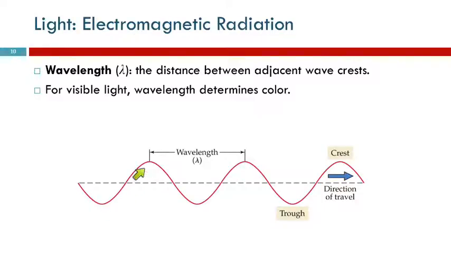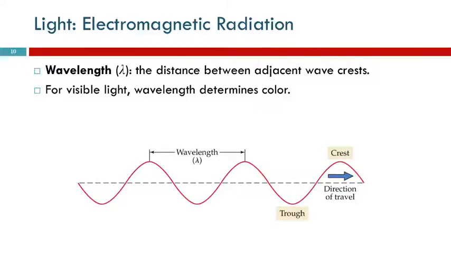Here's an illustration of a sine wave, and it has crests and it has troughs, and it travels in a direction. So the wavelength is the length of one wave. From one crest to the next crest, that distance is called the wavelength. You could measure it from here to the alternating node, or you can measure from trough to trough. It's all going to be the same.